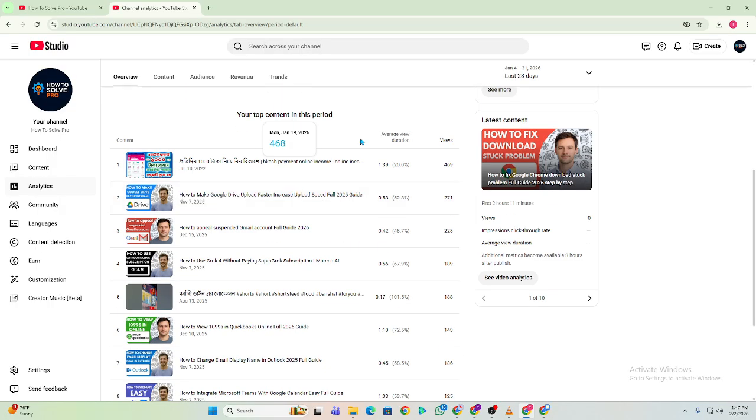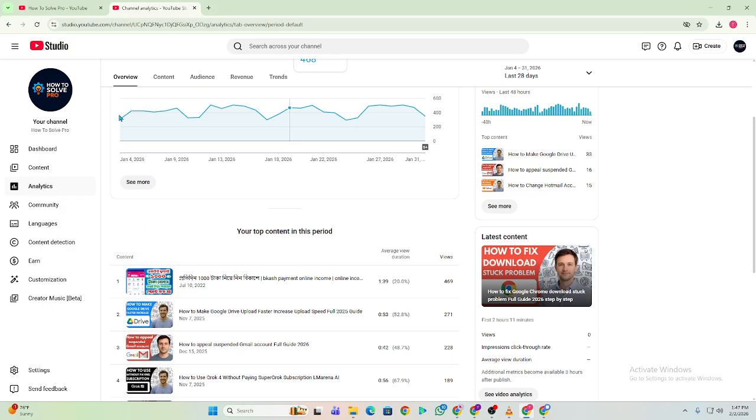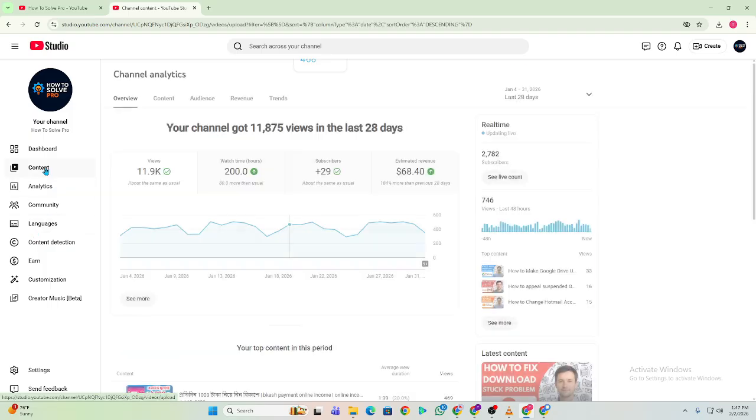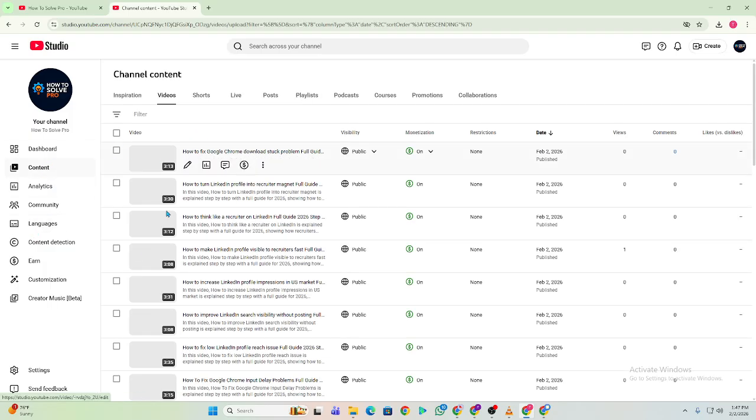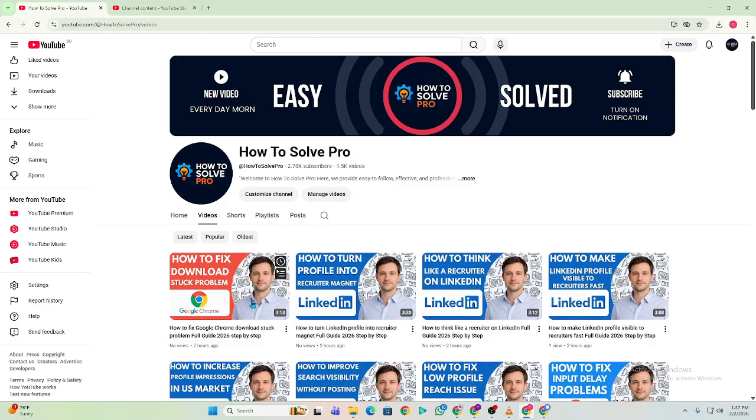Step 4. Optimize for audience retention. The algorithm promotes videos that keep viewers engaged. Strong hooks, fast pacing, and fewer long intros help maintain watch time. Step 5. Refresh metadata and thumbnails. Update titles, descriptions, and tags with relevant keywords. Thumbnails should be eye-catching and clearly convey the video topic.